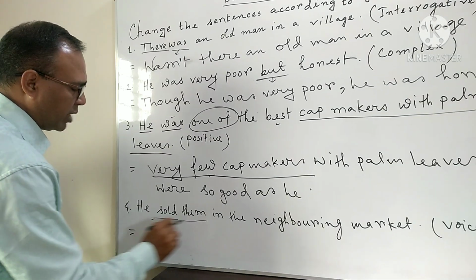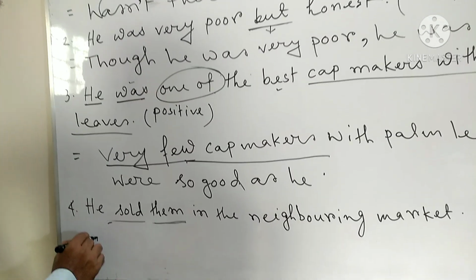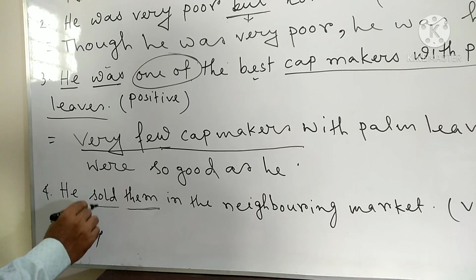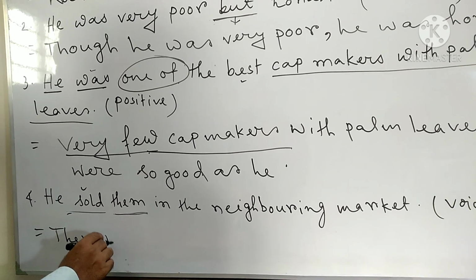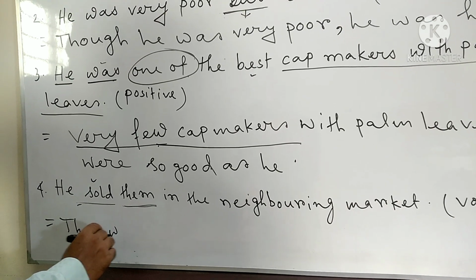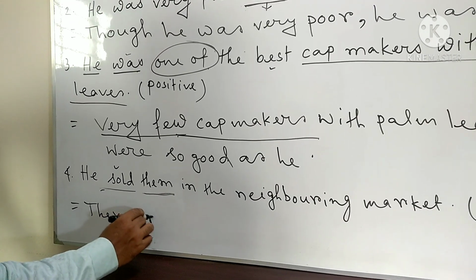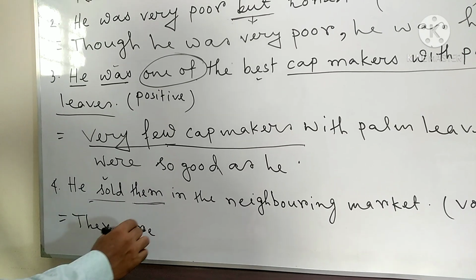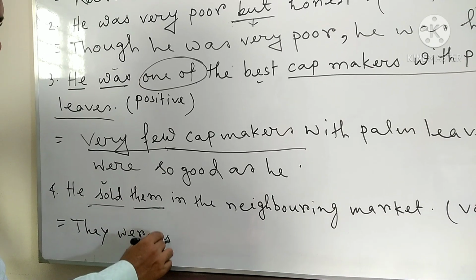So we have to turn it into passive voice. Let us make the object the subject, and the object is them, so we are making it the subject, they. Then it is past simple, so we have to use was or were. Which is more befitting with they? They were. Now the past participle form of sold is sold.